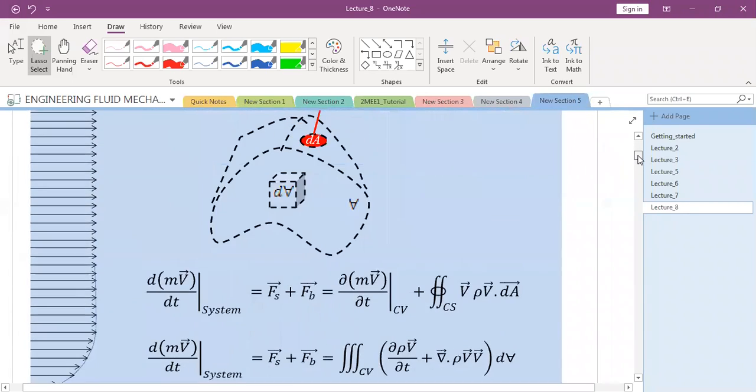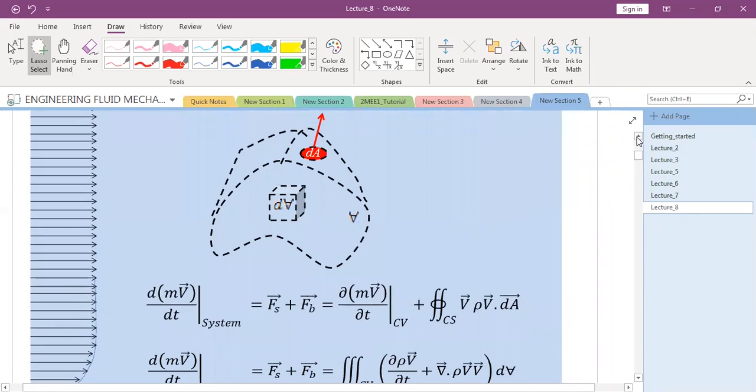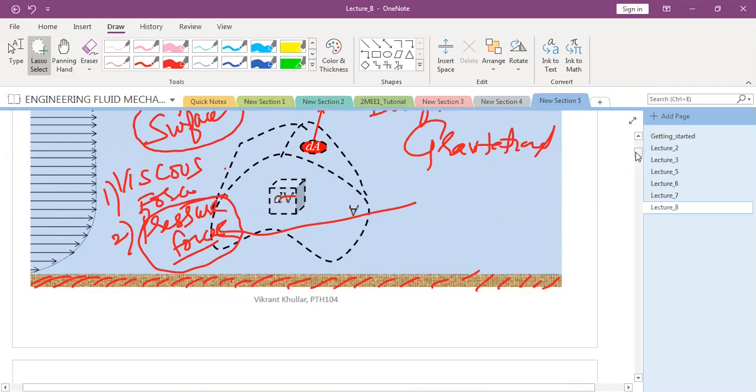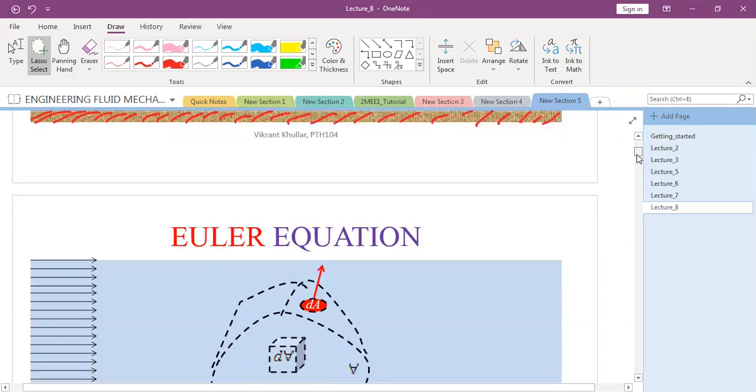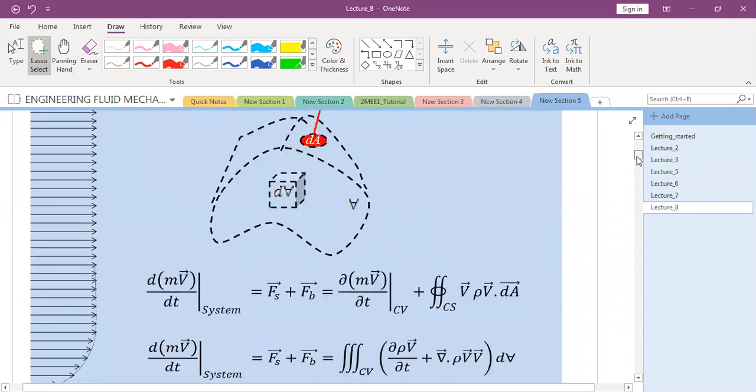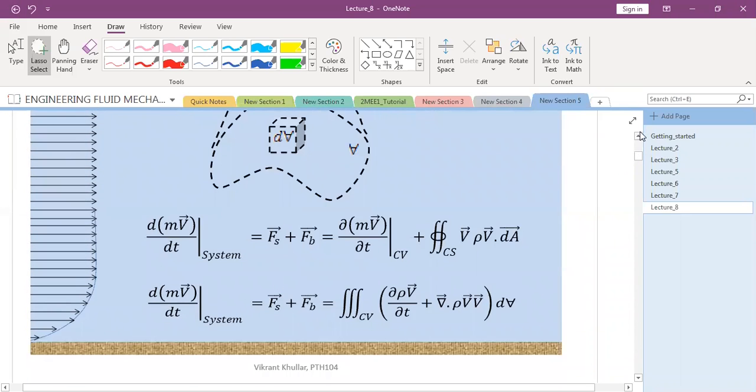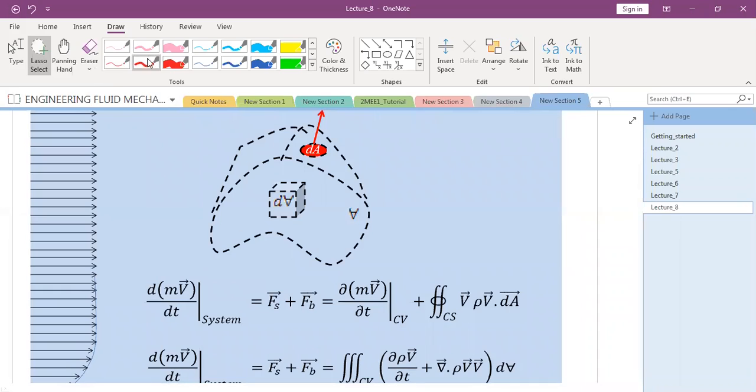Now I'm coming a little bit different from what we have discussed. Now, can you think about what change I have made to the control volume? How is this control volume different from the control volume in the previous case? What do you think? The location. So location is different.